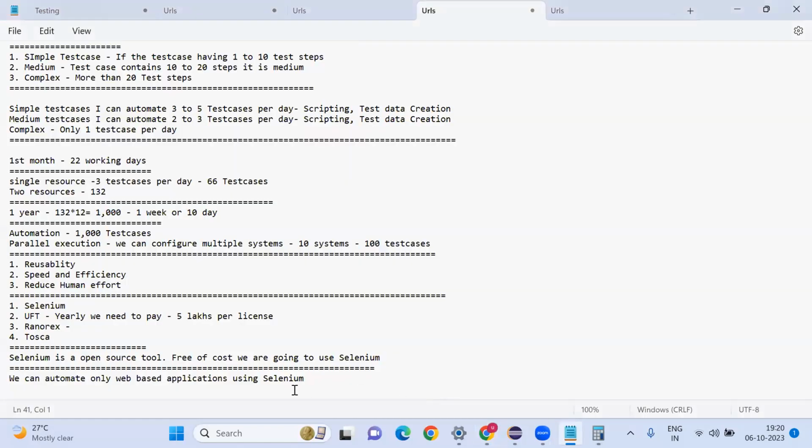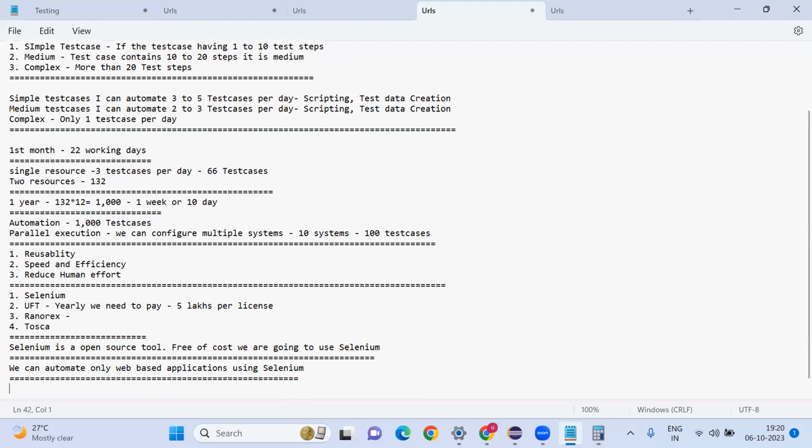Limitations: you cannot generate reports. By using Selenium, we cannot automate desktop or Windows based applications.